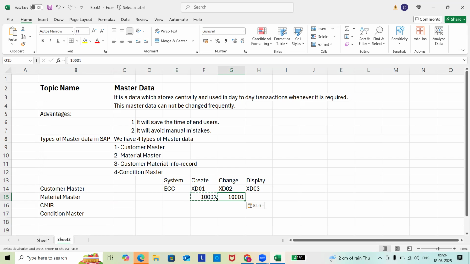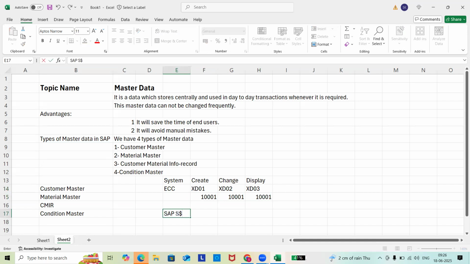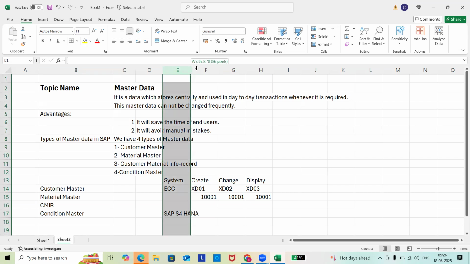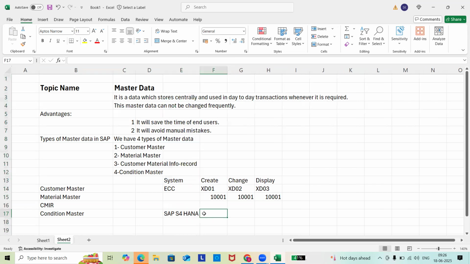For example, you just want to see the created customer, nothing else. That you can see in this XD03 transaction. So this is for the ECC system I am talking about. At the same time, if I talk about the SAP S4 HANA system, then the T code is BP. The T code is BP.